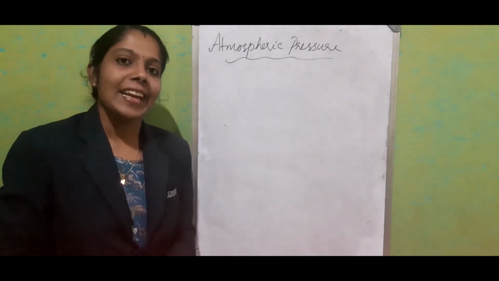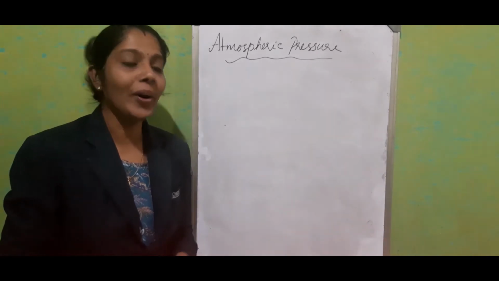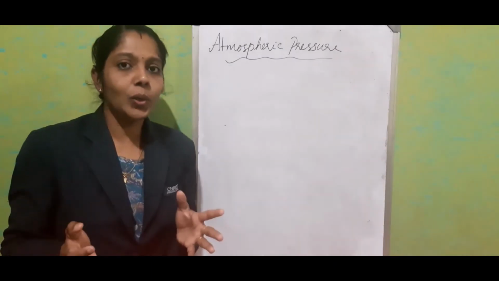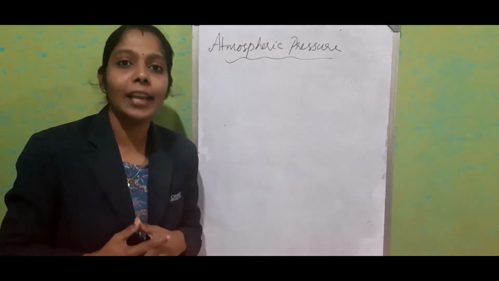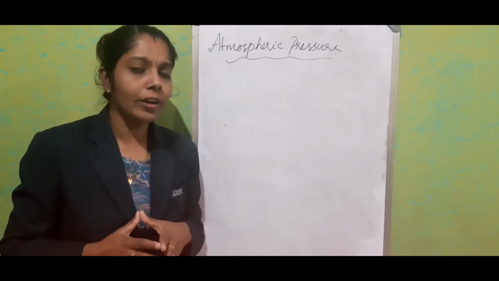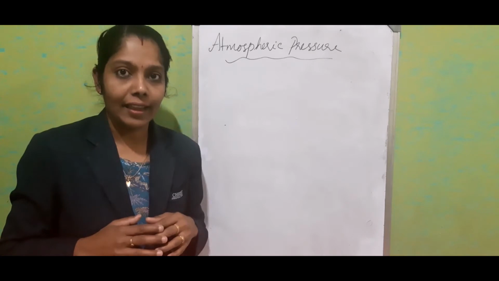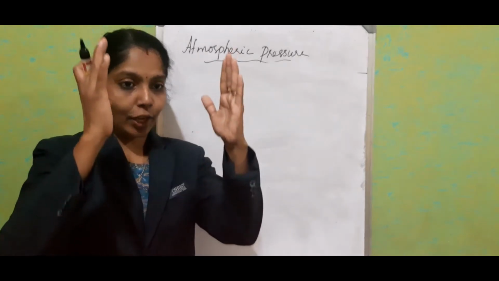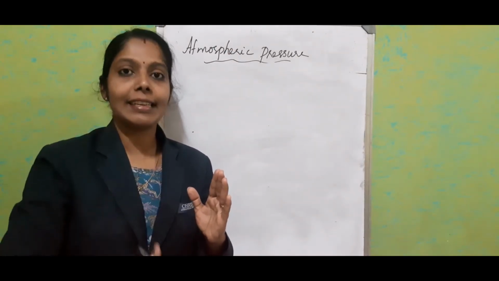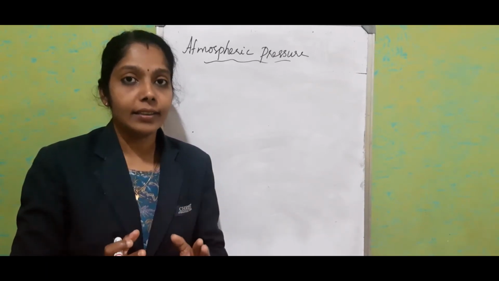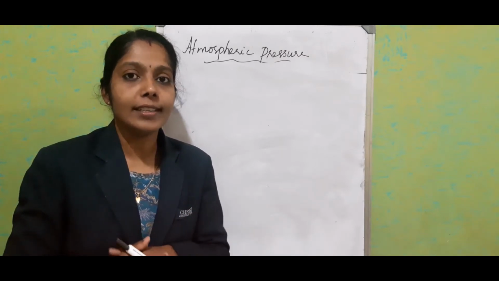Hi everyone. In this session, we are going to discuss atmospheric pressure. Like liquids, gases also exert pressure. We know that up to nearly 200 kilometers, our Earth is surrounded by air. You might have studied in geography the different layers of air, or atmosphere, right? If we consider the air as a column from that 300 kilometers down to the Earth's surface, and if that weight acts on the Earth like a thrust, it possesses pressure.